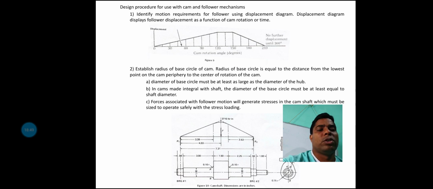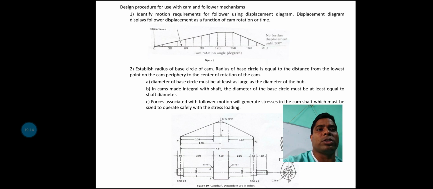That means suppose a 90 degree angle is covered by uniform velocity. Next, for 45 degrees there will be no change. Next, a 120 degree angle is covered by uniform acceleration or retardation, and the remaining angle is in the dwell period.